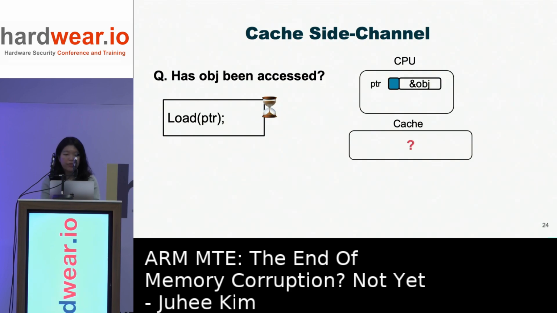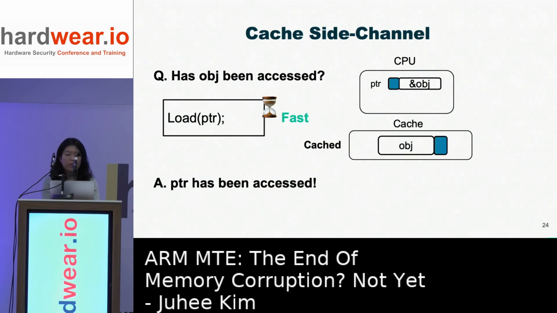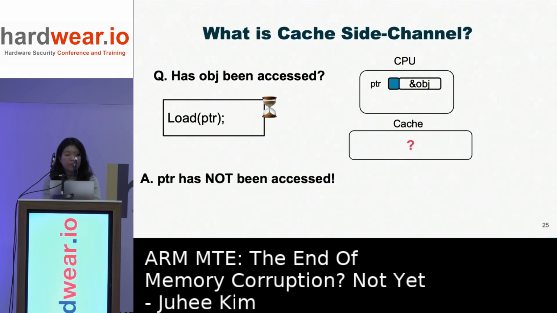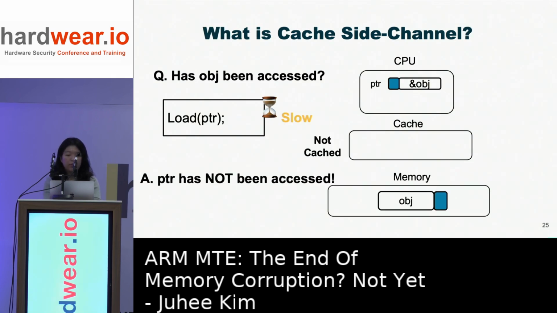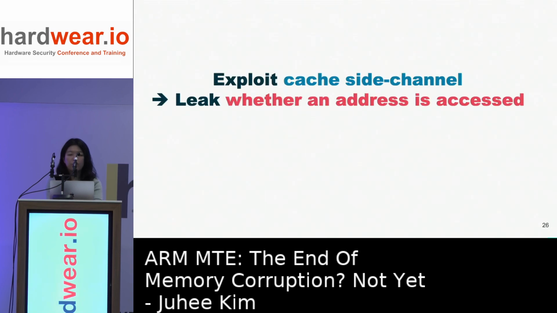So with this timing difference, we can construct a cache side channel, which simply measures the time to access a pointer. If the measured time is fast, it means that the object is cached and has been accessed before. And if the measured time is slow, it means that the object is not cached and has not been accessed before. So we can exploit the cache side channel to leak whether an address is accessed.